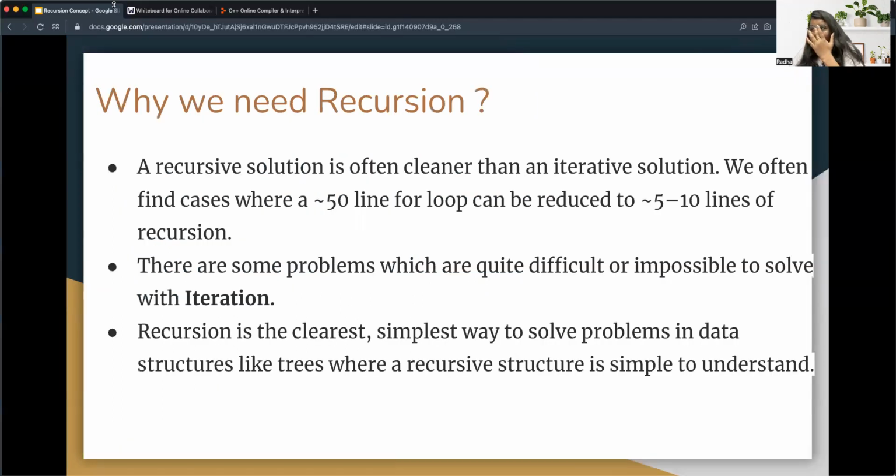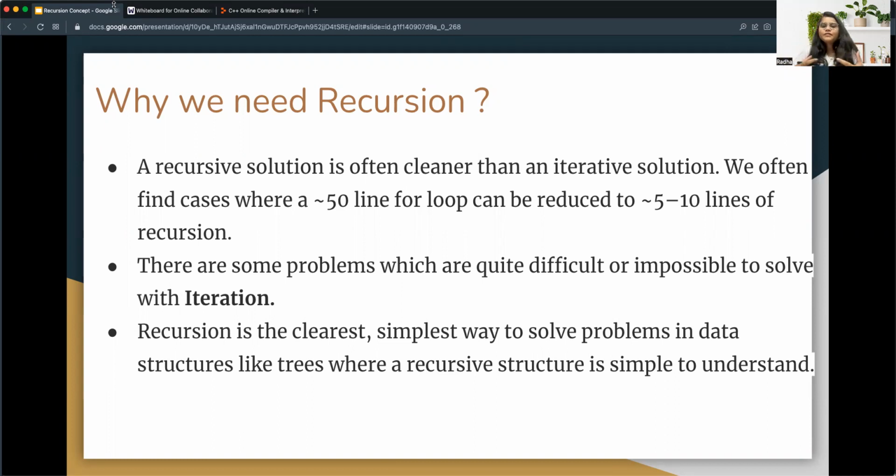So basically, I will tell you why we need recursion. We have a lot of data structures, but apart from that, why we need it. Every data structure has its own job, as you might know. But basically, there are some data structure problems that you can easily solve by using recursion. You might have heard about graph problems or binary tree problems, or even binary search or merge sort, quick sort.